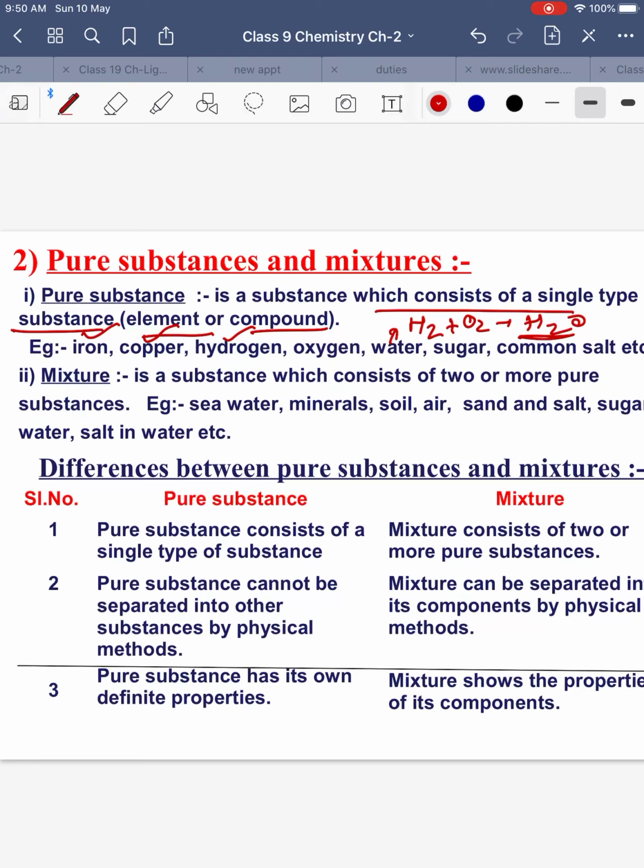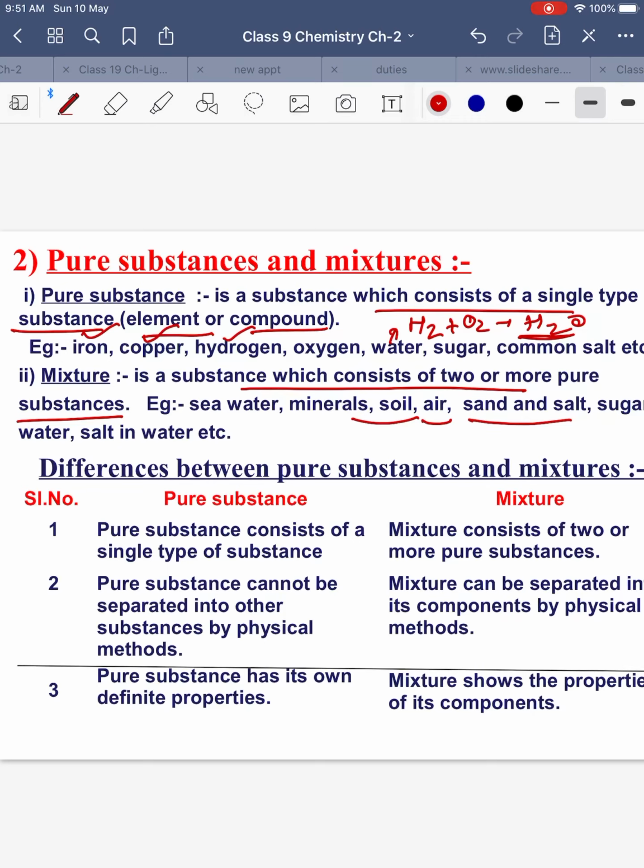On the other hand, a mixture is a substance which consists of two or more pure substances. For example, if we take soil, or you take air, or we take sand and salt, these are examples of mixtures, because mixtures are made by joining two or more elements. Mixtures are made by joining elements, but these elements are not combined together in any fixed ratio. Suppose I take just a handful of sand and a handful of salt and I mix them together. What have I made? I have made a mixture, but it does not have any kind of fixed composition, right?